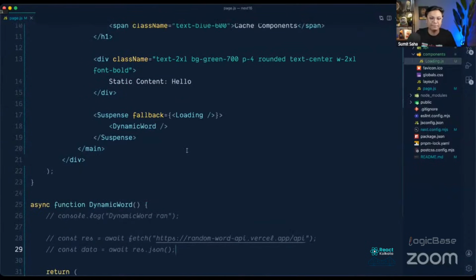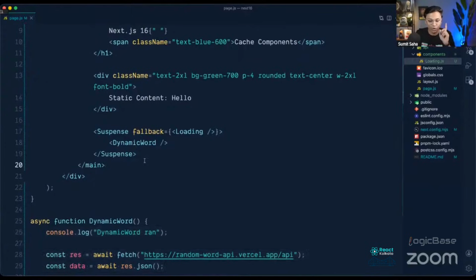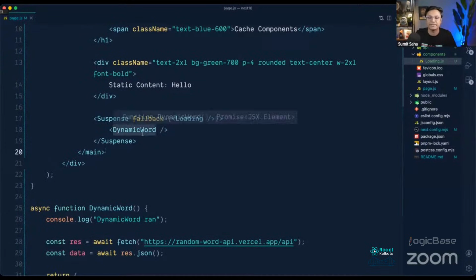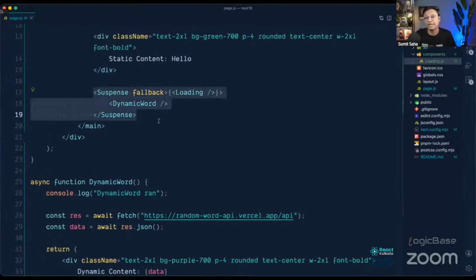So just wrapping anything in suspense doesn't mean it will be a dynamic component. It only counts as dynamic if you do something dynamic inside. Like in dynamic word, I have fetched data. It can be fetching data from a database, you can query a database there, you can access query search parameters, or you can access cookies or header elements. Those are runtime information. In those cases, that component will be truly dynamic, and only those truly dynamic components need to be wrapped by suspense boundaries.